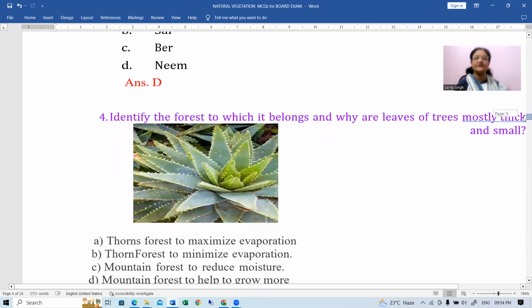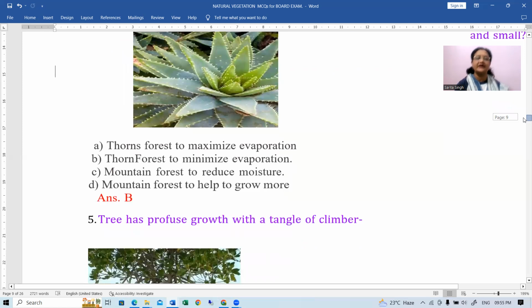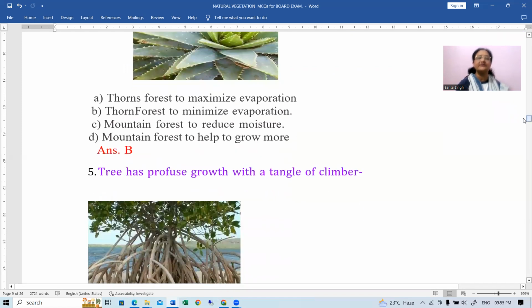Identify the forest to which it belongs and why are leaves of trees mostly thick and small. अब ये आप बताइए कि ये कौन से फॉरेस्टेड एरिया में मिलेगा. Why leaves are very thick and small. इसका करेक्ट आंसर होगा थॉर्न फॉरेस्ट. To minimize evaporation, the leaves are very small and these are fleshy leaves.